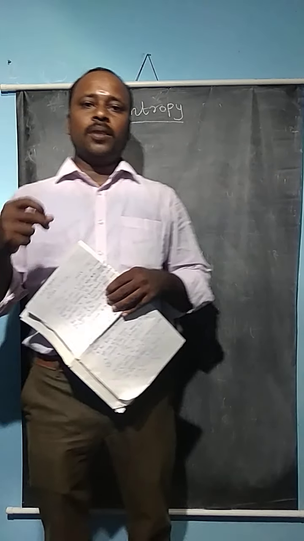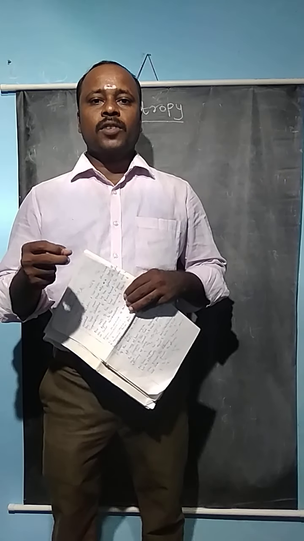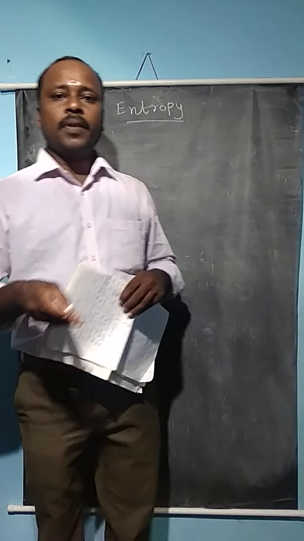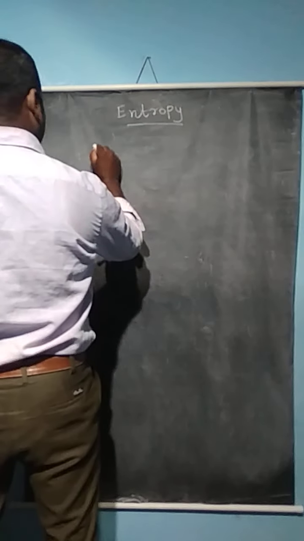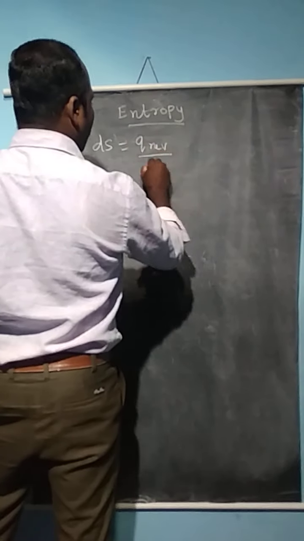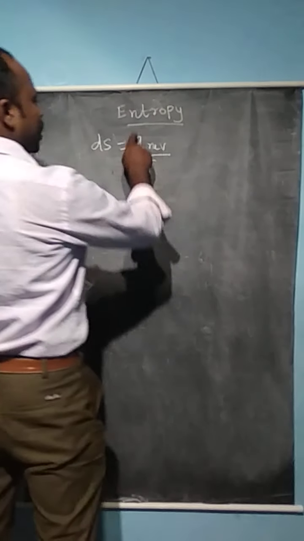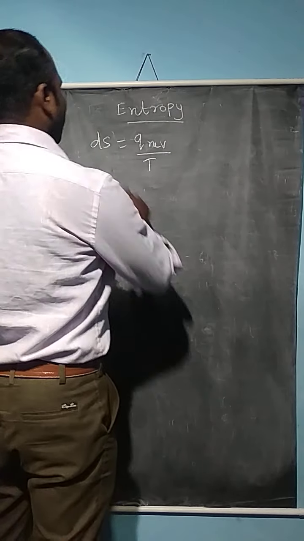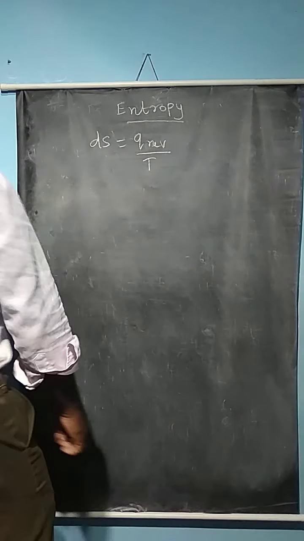What is the meaning of entropy? It is a measure of the disorderedness, or randomness, of the molecules. We can calculate entropy using the formula dS equal to Q reversible divided by T, where S is entropy and Q is the heat absorbed by the system at a particular temperature.